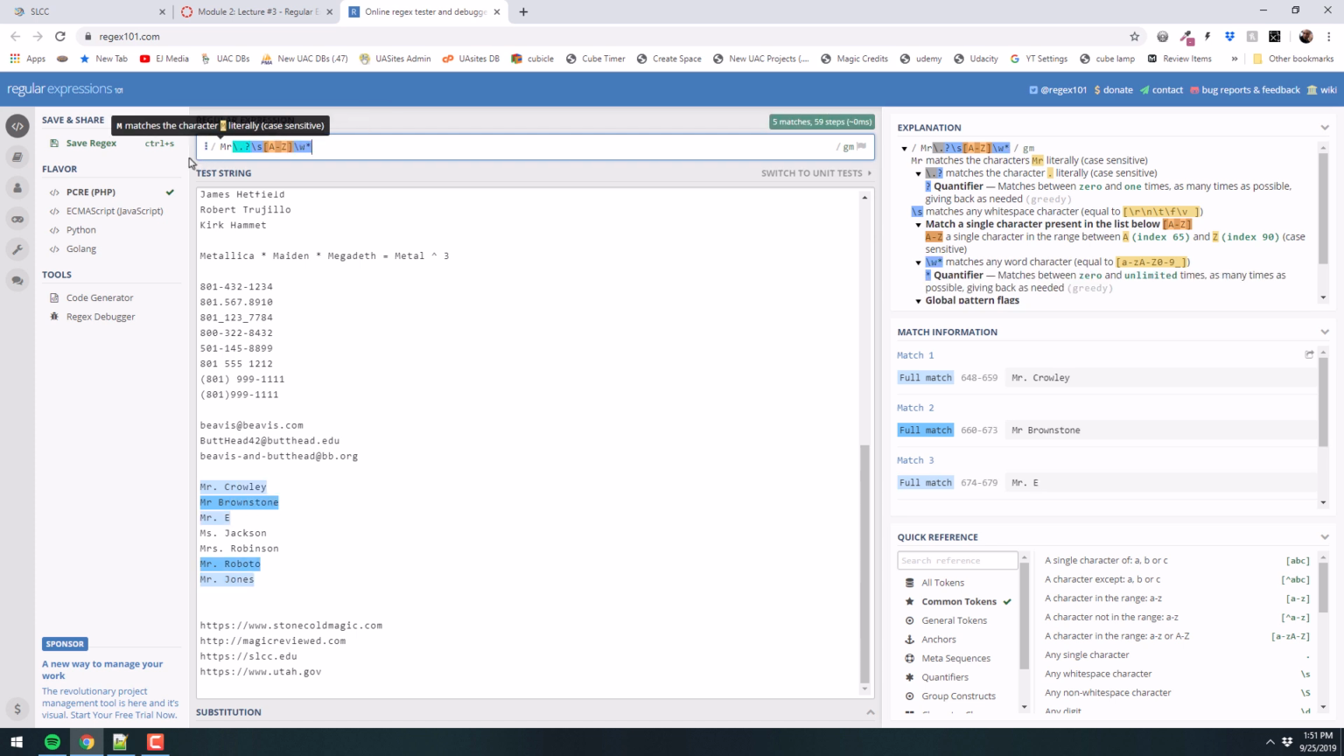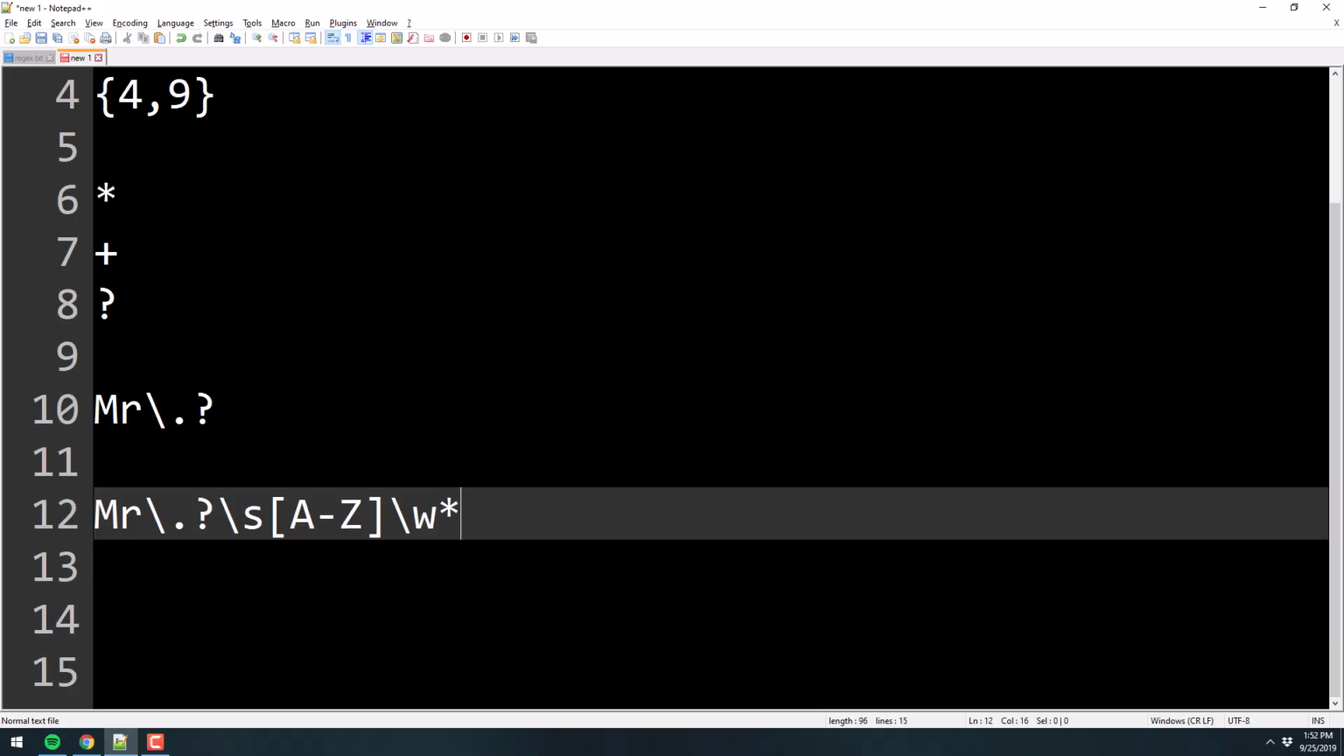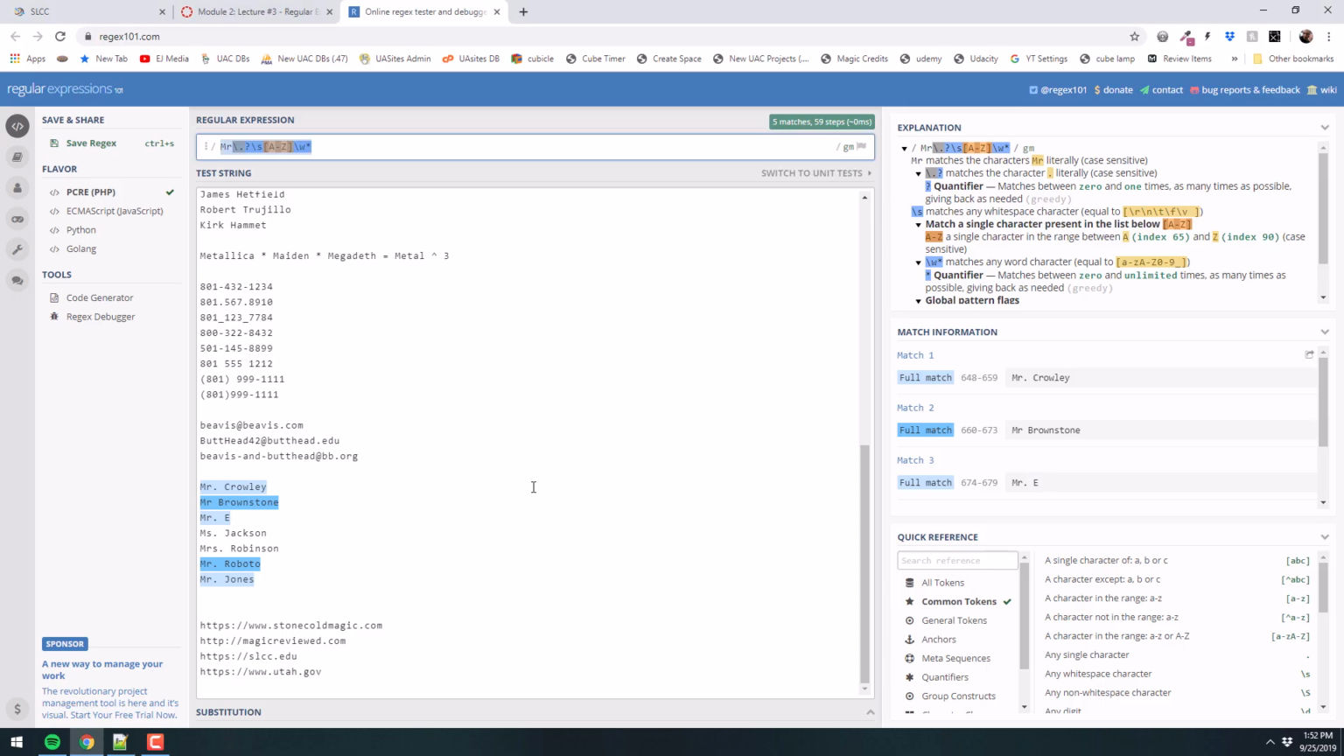Now, I'll put this in the text editor again so we can look at it a little more closely. So here we're saying, give me an M, a capital M, an R, followed by a period, and that period, that thing that I just wrote, I can have 0 or one of them, followed by a space, followed by a capital letter, followed by any word character, and that word character that I just wrote, there can be 0 or many of them. That's what we've got so far. All right, that actually covers all the misters.